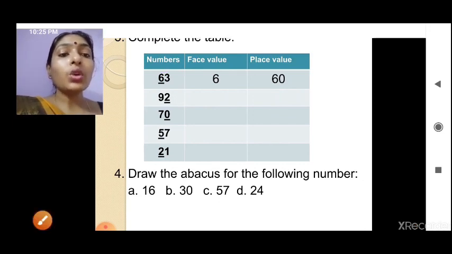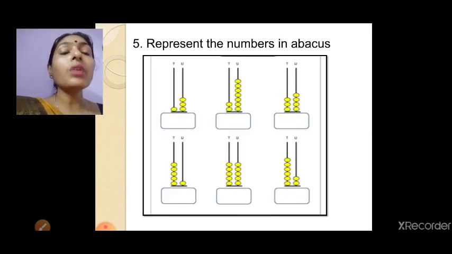Now draw the abacus for the following numbers. As I showed earlier, in the same way you will draw the abacus for these 4 numbers: 16, 30, 57 and 24. Now represent the numbers in the abacus. Neatly draw this in your classwork.